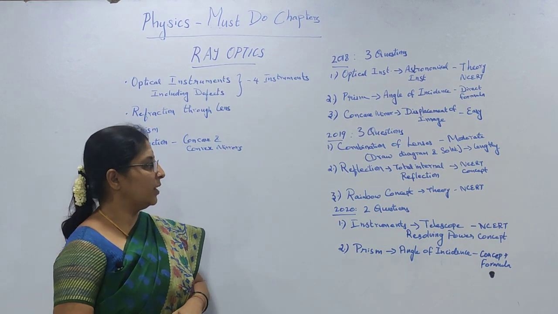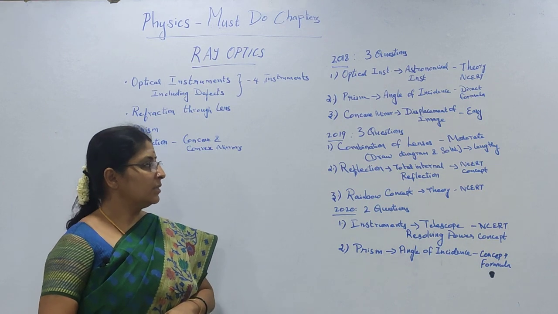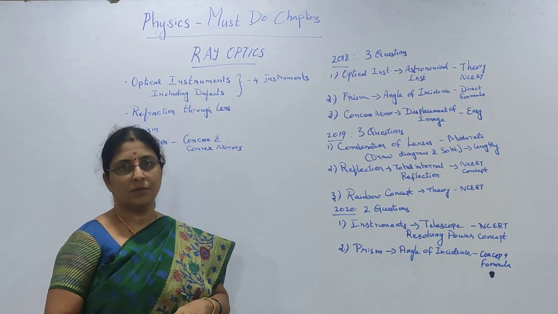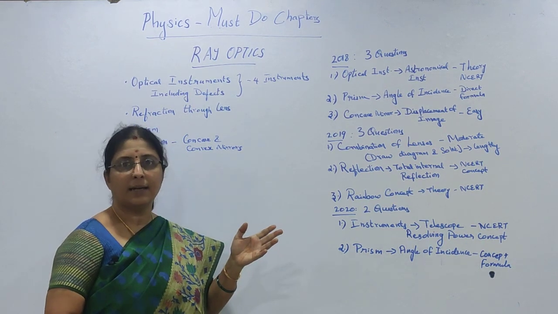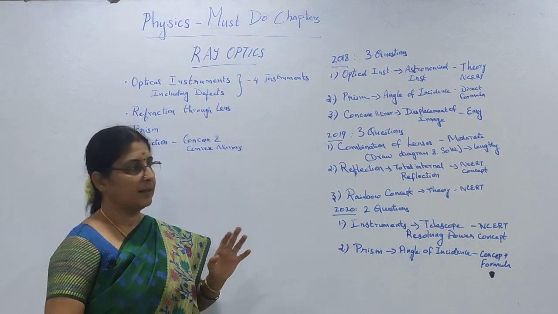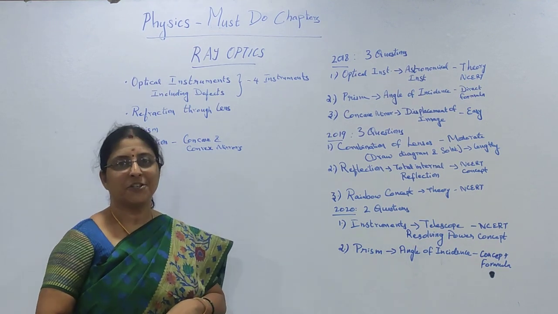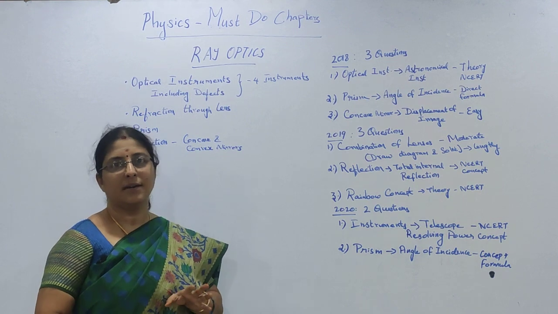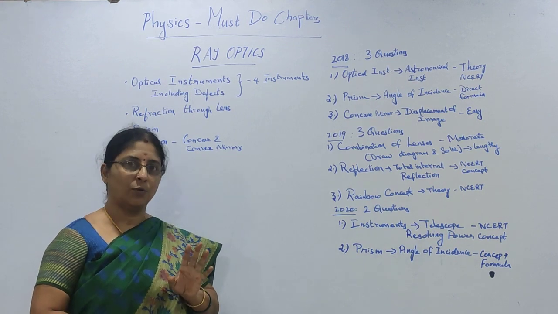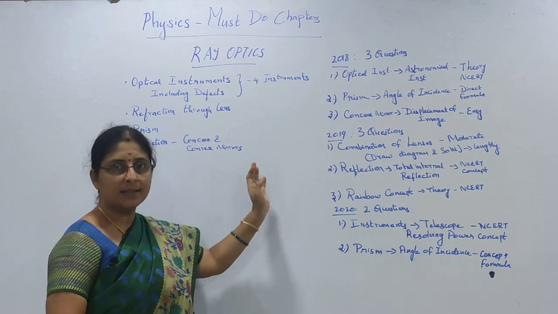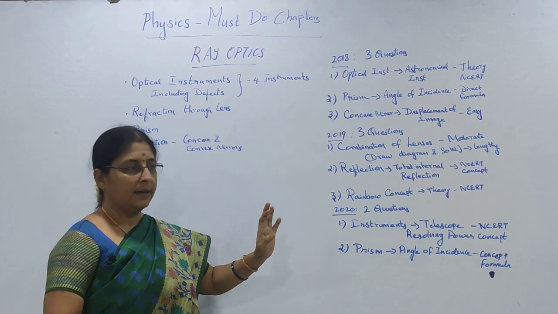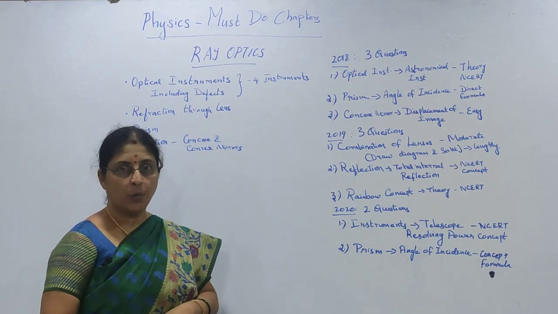Another question you had in reflection, it was about total internal reflection. It is directly from an NCERT concept, so the students felt it easy. You had one question from the rainbow concept, and that was a theory question from NCERT. It was an easy one. So these are the 3 questions you had, and in 2020 you had 2 questions.